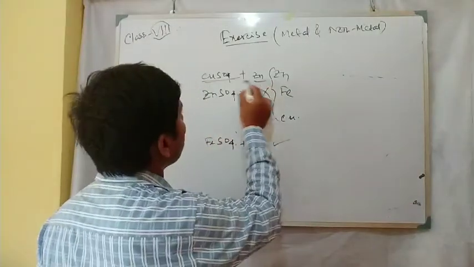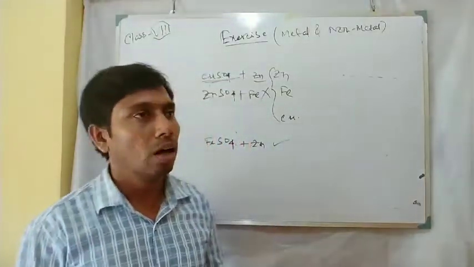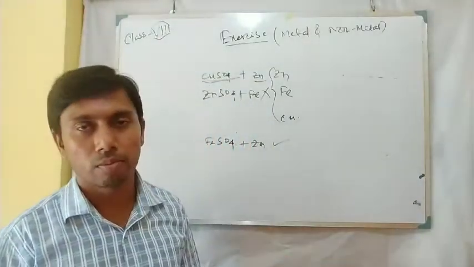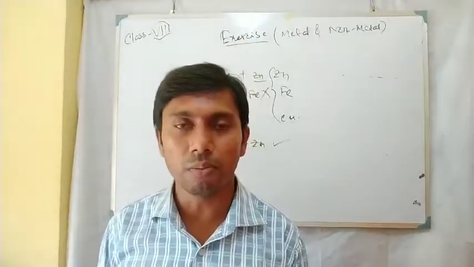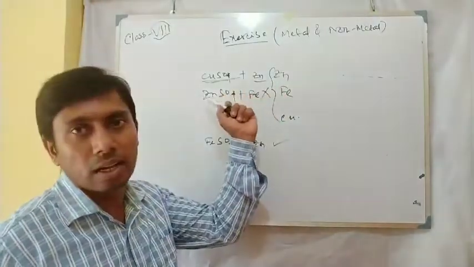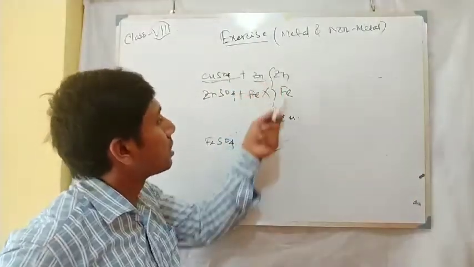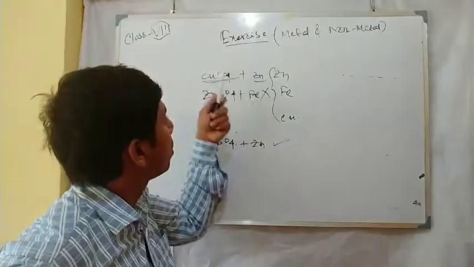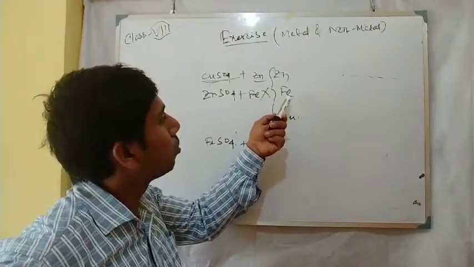So with metal plus salt, the metal that is used, if it is more reactive, can displace the other metal from its salt. Zinc can displace copper from its salt because zinc is more reactive than copper. Iron cannot displace zinc because iron is less reactive than zinc.